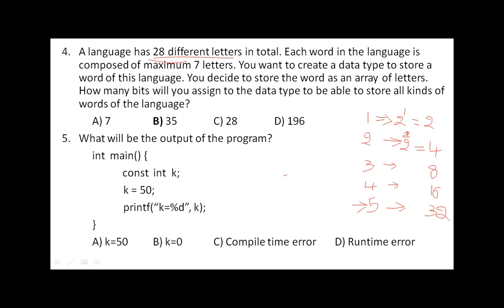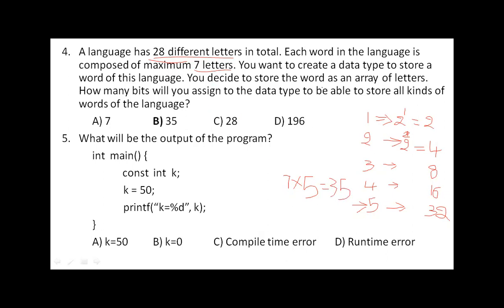To store one letter, we require 5 bits here. And each word is of how many letters? 7 letters. So that means to store a word, how many bits do we require? 7 into 5, that is nothing but 35.